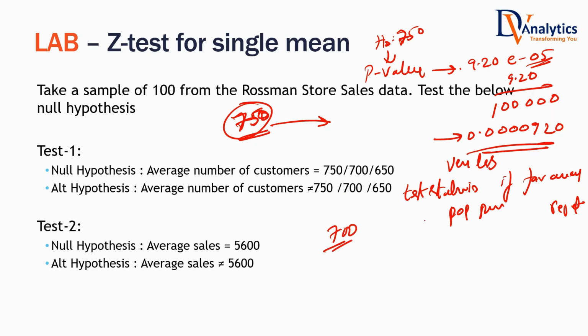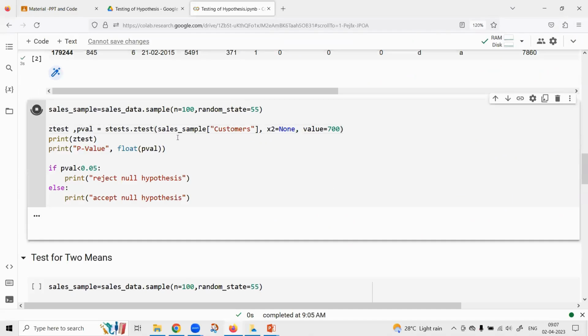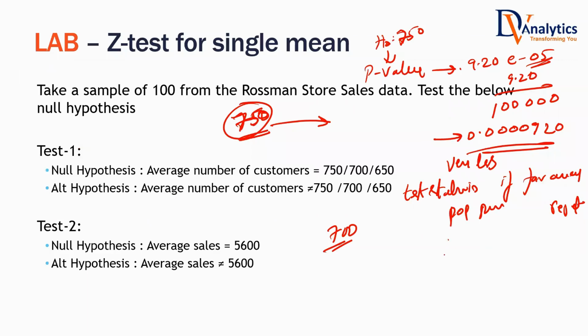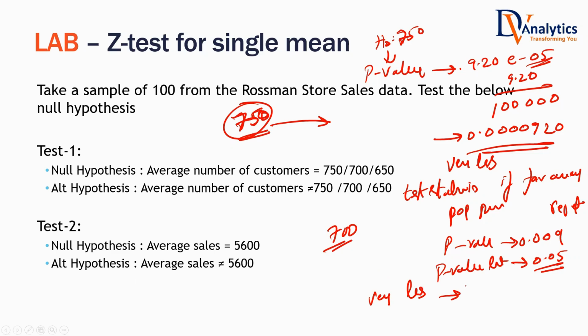P value is 0.00009. P value is 0.009. What's the general limit that we have for the p-value? What's the p-value limit for you? 0.05. Are you going to accept or reject? P-value is less than 0.05. That means p-value is very less, isn't it? If p-value is very less, what does that mean? It indicates that reject.